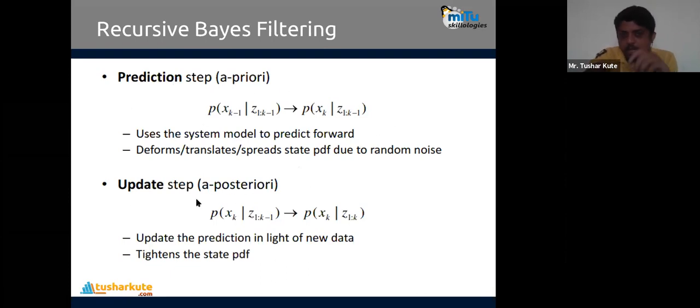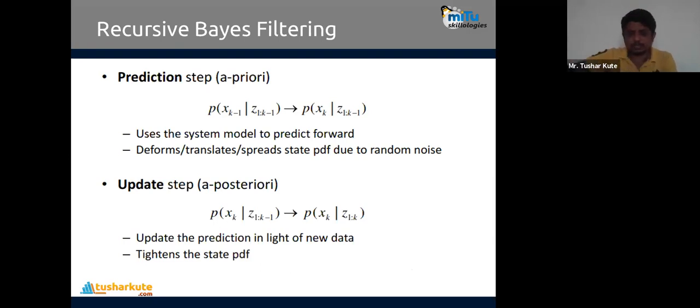And if you want to update that, a posteriori is used, a priori and a posteriori. So check this formula used over here. Prediction requires x of k minus 1, and updation requires x of k. Just like that, we'll go from k minus 1 to k. It is used to update the prediction, and in light of new data, it tightens the state predictions also. So that's what the filterings are used for, predictions and the updation.